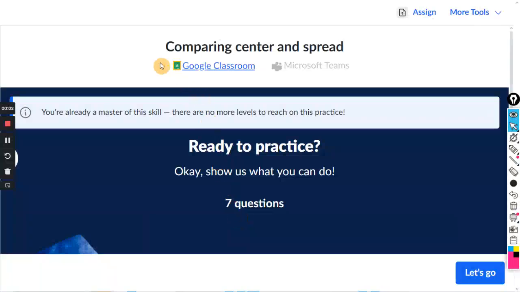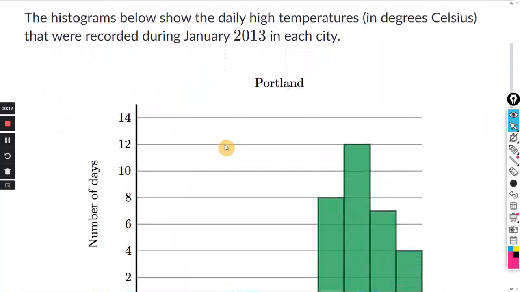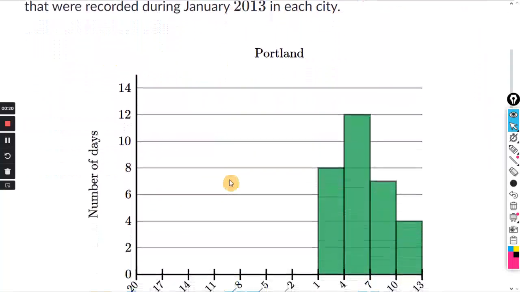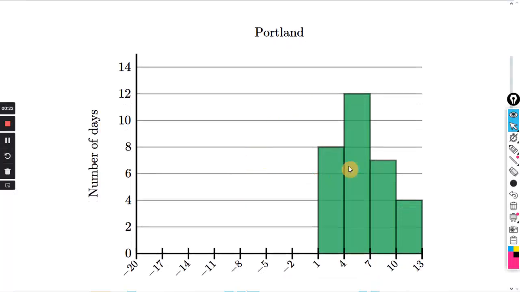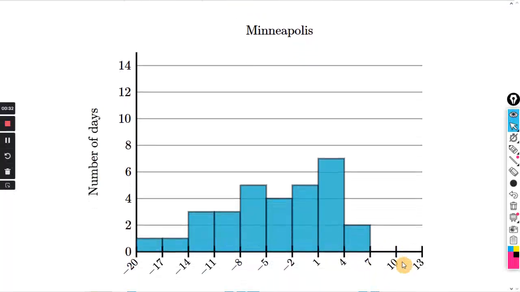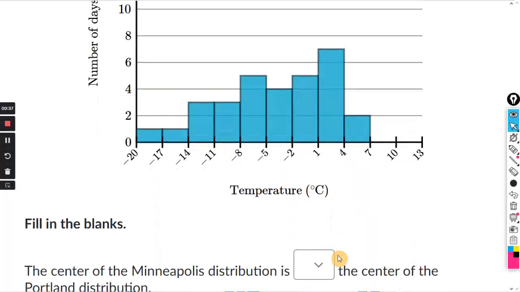This will be for the exercise comparing center and spread. Many of these write-ups you don't really need to read, or maybe just part of them. It says the histograms below show the daily highs that were recorded during January 2013. The first histogram is for Portland, showing the number of days and the temperature in degrees Celsius. And this one is for Minneapolis, number of days, and the temperature is in degrees Celsius.